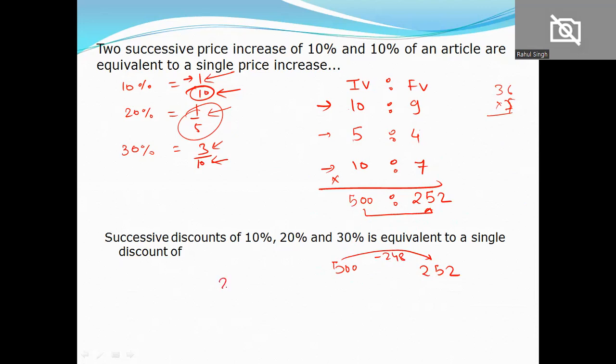The discount offered is 248 divided by 500 into 100. तो इसको खत्म करोगे तो you get कितना? 5 4s are 20, 5 9s are 45 and 6, 49.6%. So the discount is 49.6%.